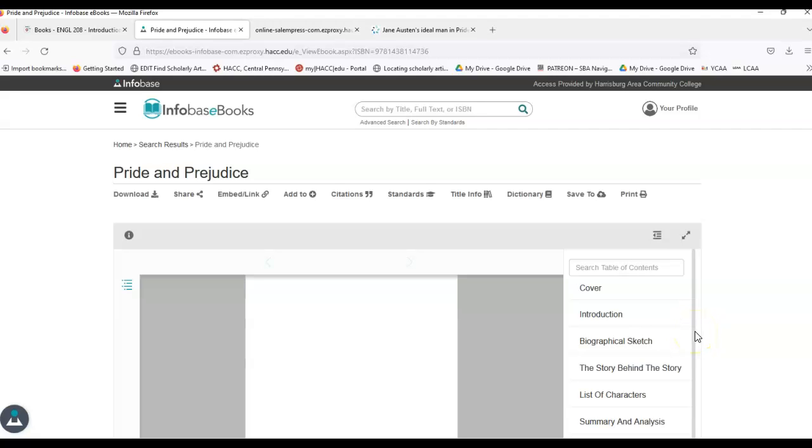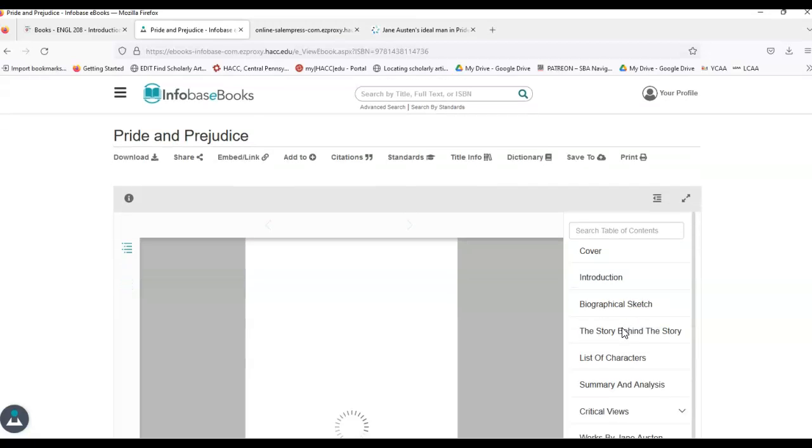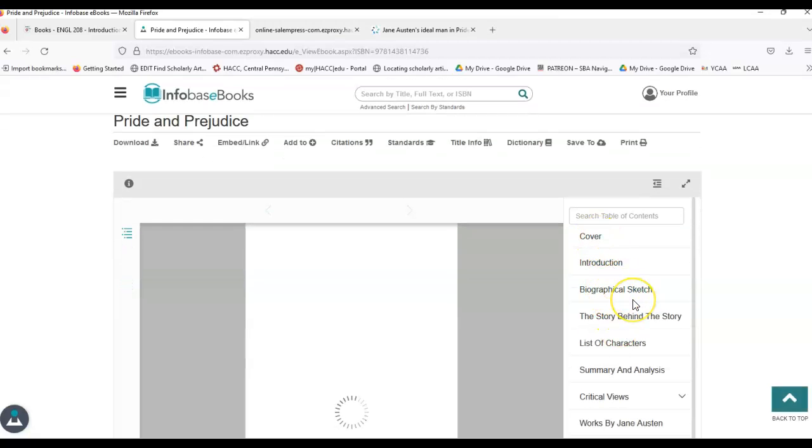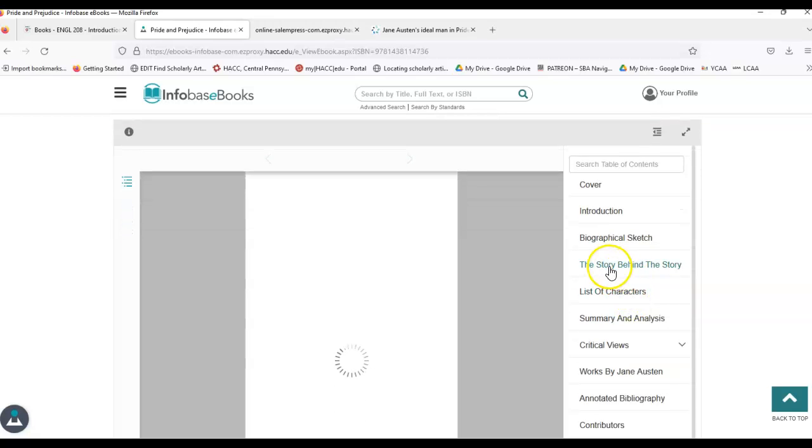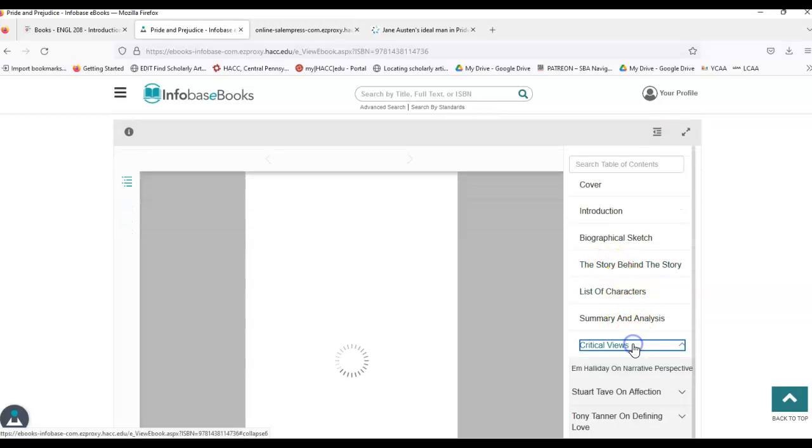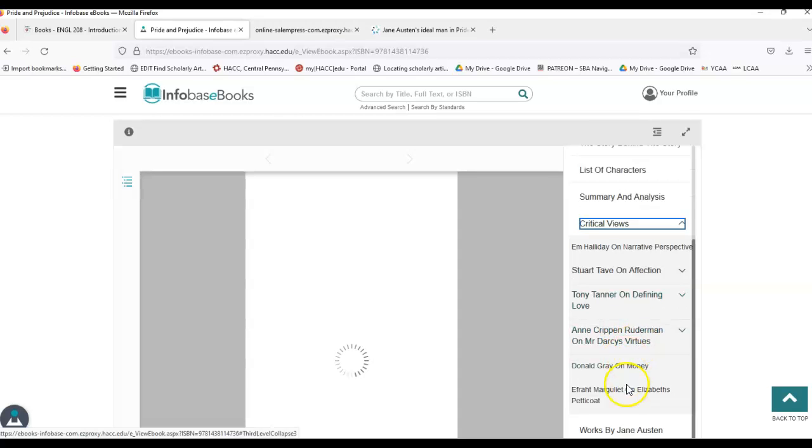And similar to if you had a book in front of you, you'd want to look through it and see what it has that's relevant to your topic. So in this case, I'm going to check out the table of contents, see what they have included, and whether or not those are things that would be relevant to what I'm focusing on for this topic.